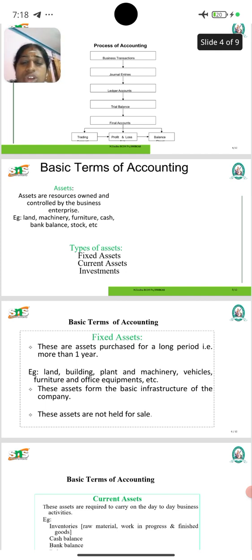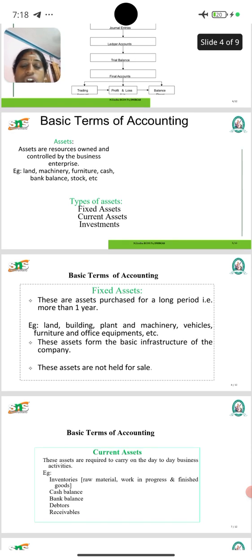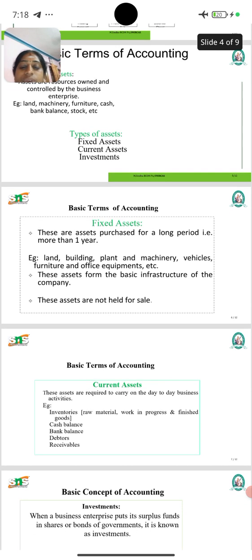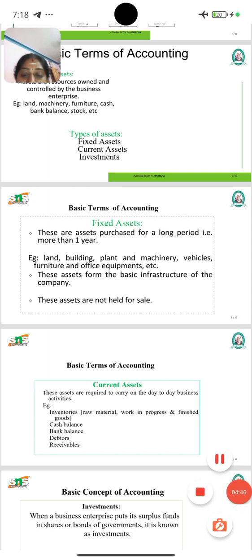So we are going to see what is a fixed asset. Fixed assets are assets purchased for a long period, that is more than one year. Examples: land, building, plant and machinery, vehicles, furniture, office equipment, etc. These assets form the basic infrastructure of the company. These assets are not held for sale. Okay, next we are going to see current assets. Current assets are the assets required to carry on day-to-day business activities: inventories, raw materials, work in progress, finished goods, cash balance, bank balance, debtors and receivables.